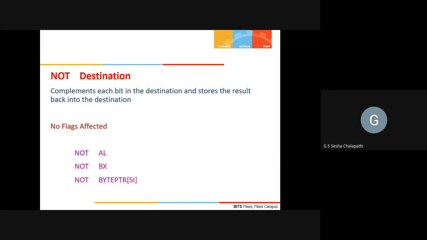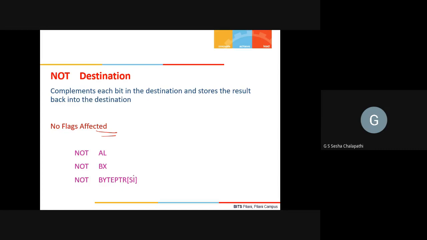Similarly, NOT is a unary operation, because you just have a destination. It complements each bit of the destination and stores the result back into the destination. So no flags will be affected as a result of this. NOT of AL will just complement the bits, NOT of BX will just complement the bits of this, and NOT of byte ptr SI will complement the one byte location whose offset is given by SI.